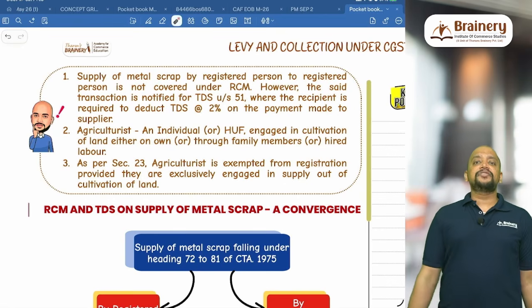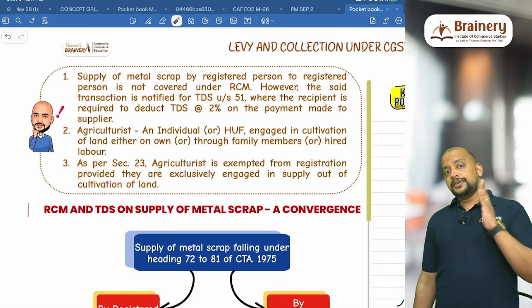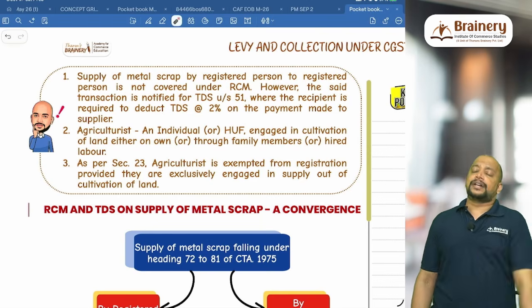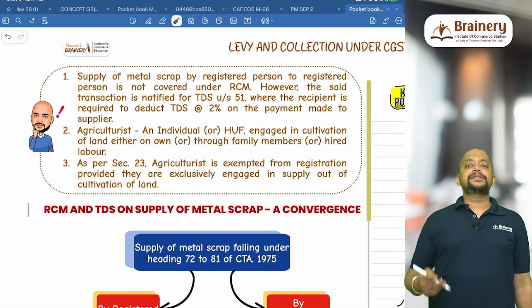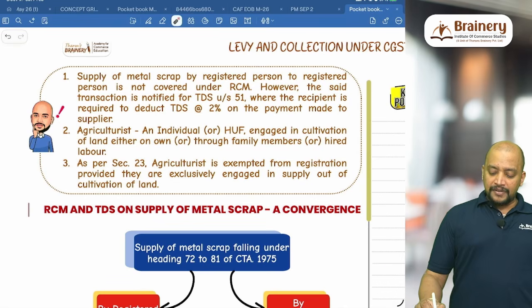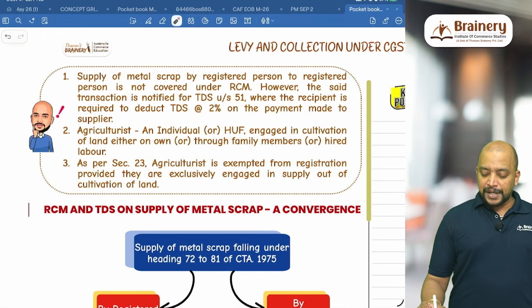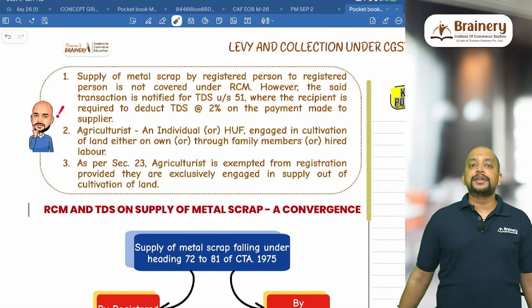However, this is notified for TDS, where the liability to pay GST is on the FCM supplier, but the recipient has to deduct TDS at the rate of 2%. 2% on what? 2% on the payment remitted. The said transaction is notified for TDS under section 51, where the recipient is required to deduct TDS at the rate of 2% on the payment made to the supplier.